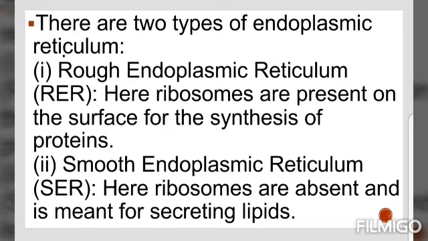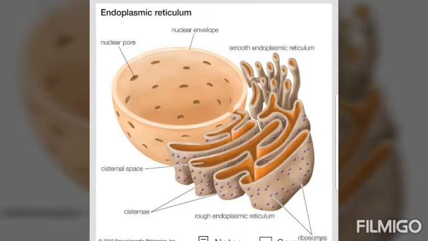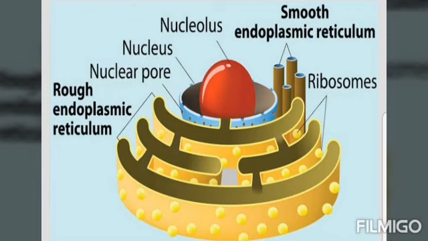The manufactured proteins are then sent to various places in the cell depending on need using the ER. The SER helps in the manufacture of fat molecules or lipids important for cell function. Some of these proteins and lipids help in building the cell membrane. This process is known as membrane biogenesis. Some other proteins and lipids function as enzymes and hormones.